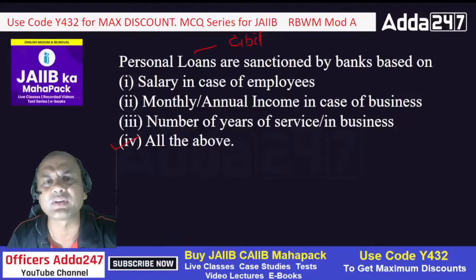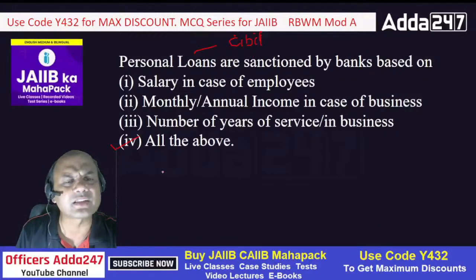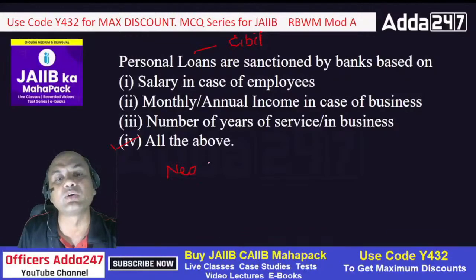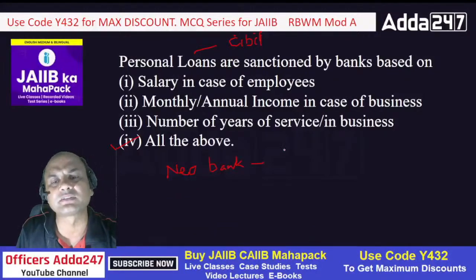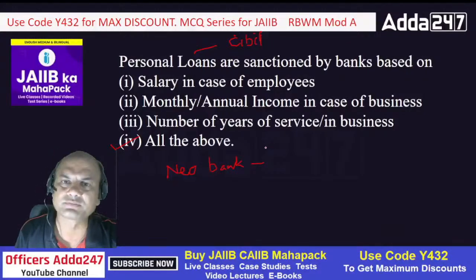Retail loan processing centers in the banks are designed to, means processing centers means what? These are back offices. Okay, back office. Why are these back offices designed? See here, it's simple. Logic I'll give you. Suppose this is branch number 1, this is branch number 2, and this is, let's say, branch number 3.